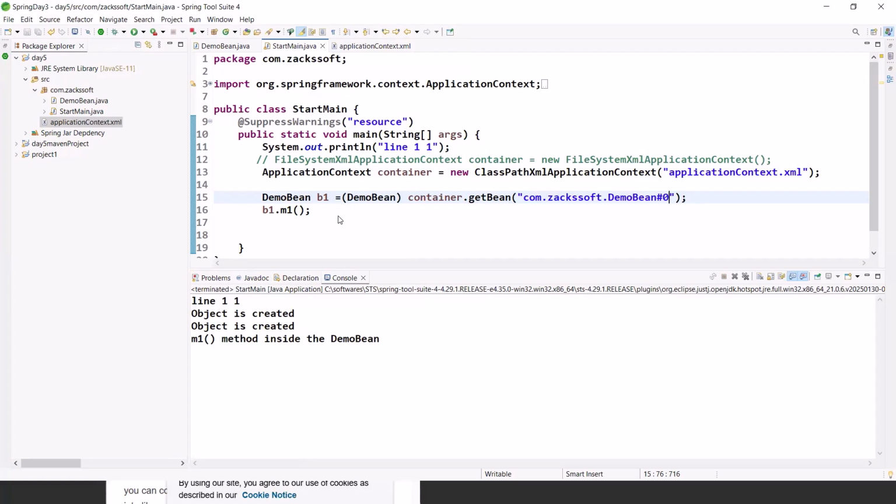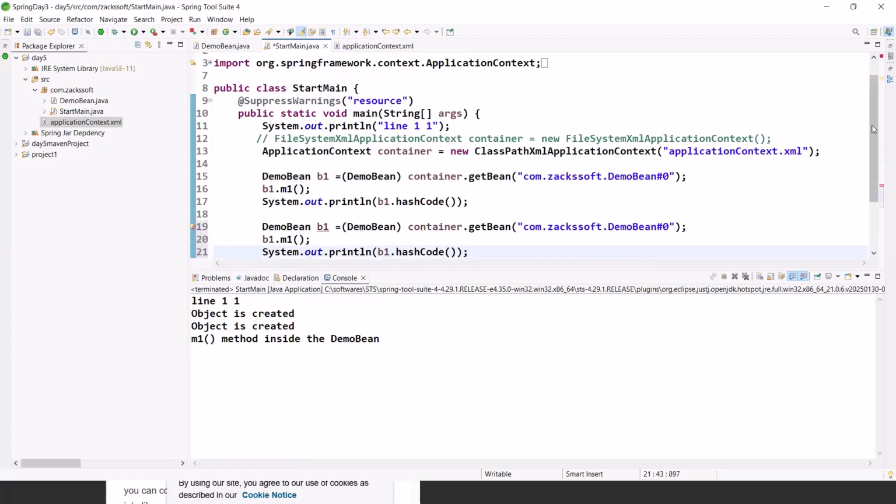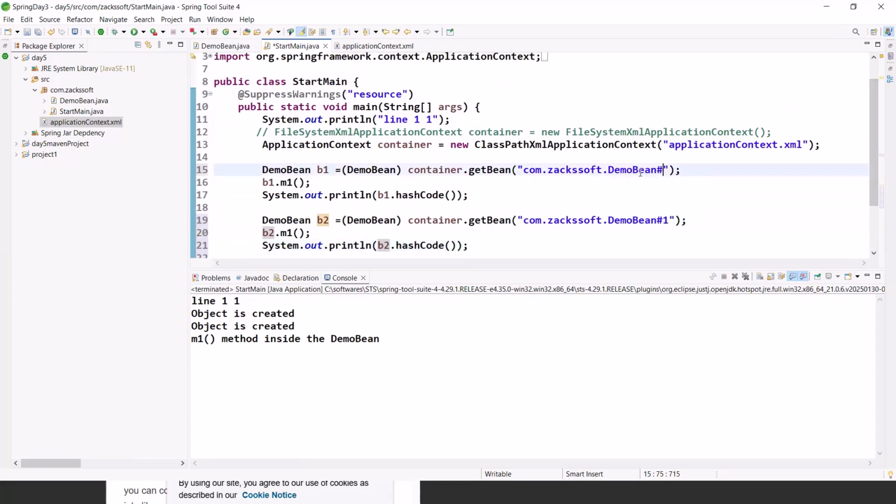How to access the second object? Can you please tell me? Okay, observe the hash number. Sysout container dot v1 dot hash code, right? Now, how to access the second object? Please tell me. Sysout, bean dot hash code. Here I need to use the number 1, right? Yes or no? Is it okay? If I don't write anything here, by default it's 0, right? By default the number is 0. Is it okay?